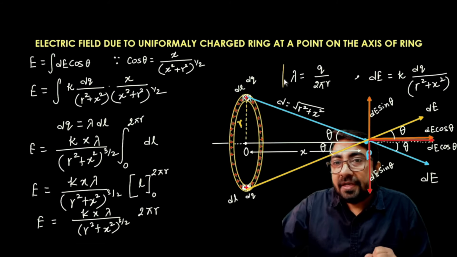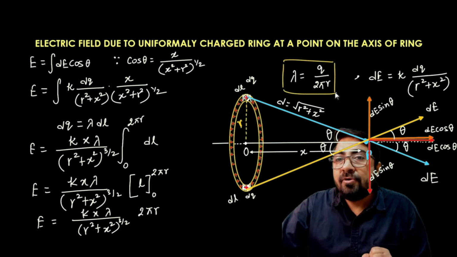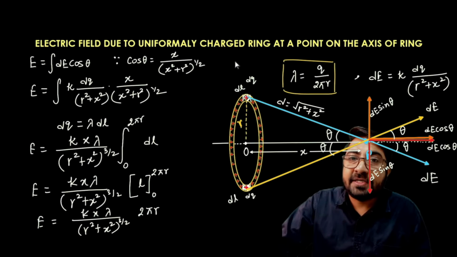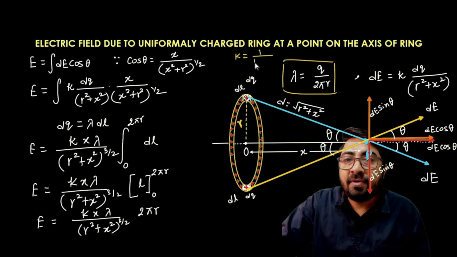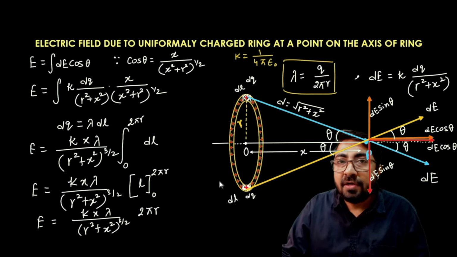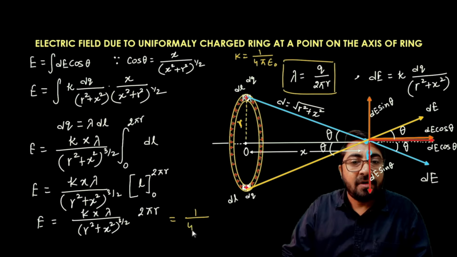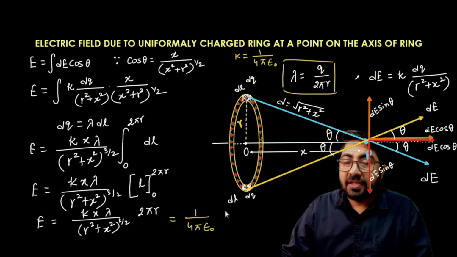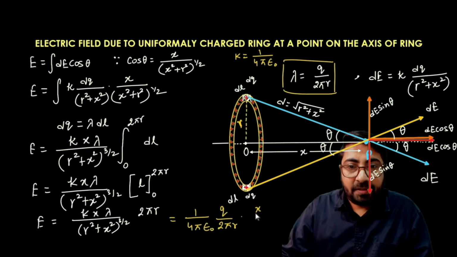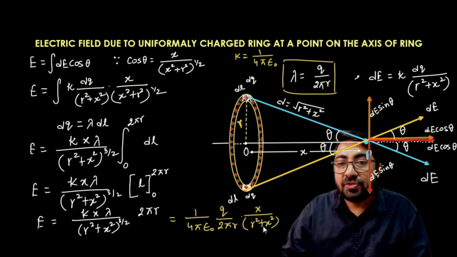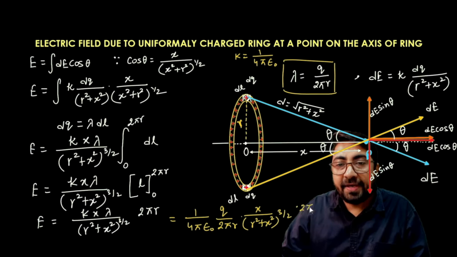Also, lambda is equal to q upon 2 pi r. After putting the value of lambda and the constant k equal to 1 upon 4 pi epsilon naught, what will be the expression here? Let's see. It is equal to 1 upon 4 pi epsilon naught, lambda equal to q upon 2 pi r, x upon (r square plus x square) to the power 3 by 2, into 2 pi r.